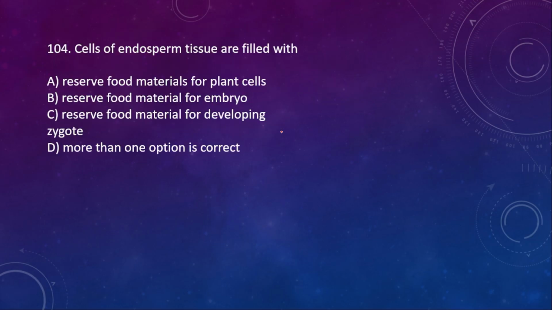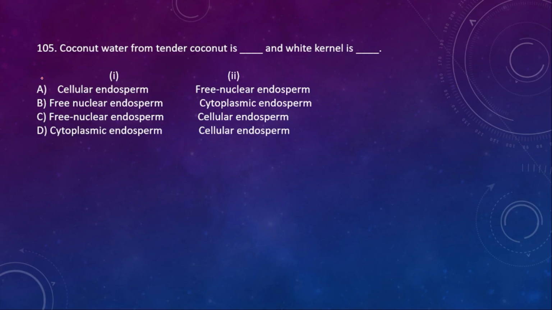104. Cells of endosperm tissue are filled with reserve food material for the plant cell, reserve food material for the embryo, reserve food material for the developing zygote. More than one option is correct. So here more than one option is correct. Next, 105. Coconut water in tender coconut is free nuclear endosperm, and the white kernel is cellular endosperm. Here the right option is option C.